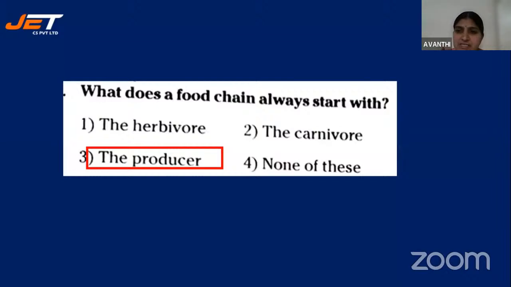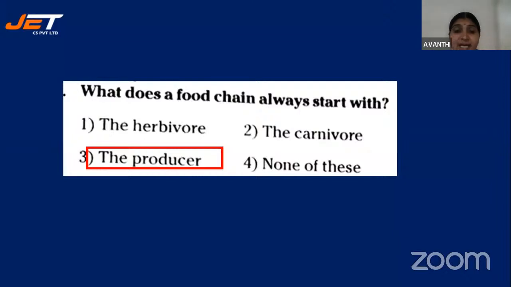So the flow of energy starts with producers, that is plants. So always the food chain starts with producers. What is the food chain here? It is the sequence of how energy is being transferred from one organism to another organism in an environment or in an ecosystem. We can call it an ecosystem. So how energy is being transferred from one organism to another living organism.